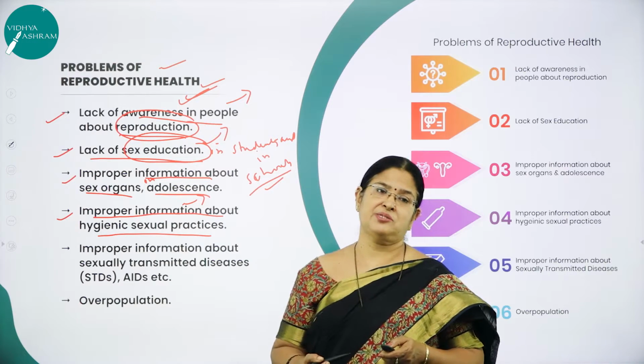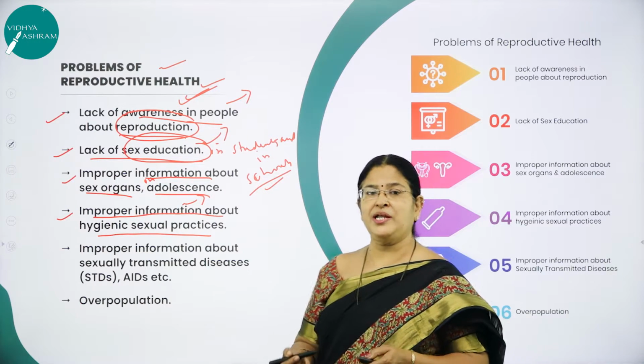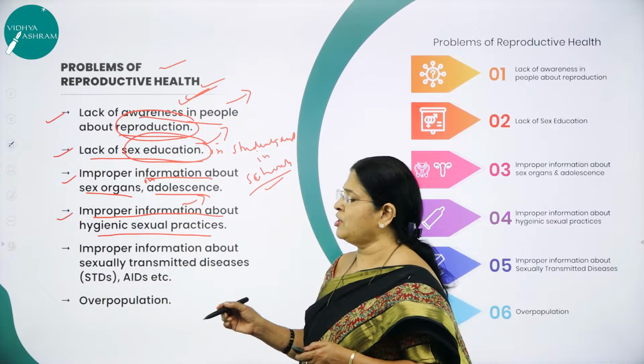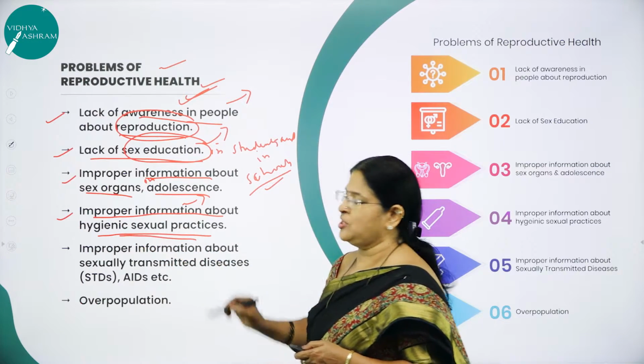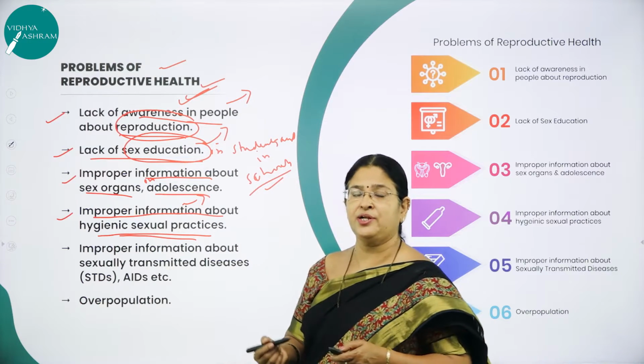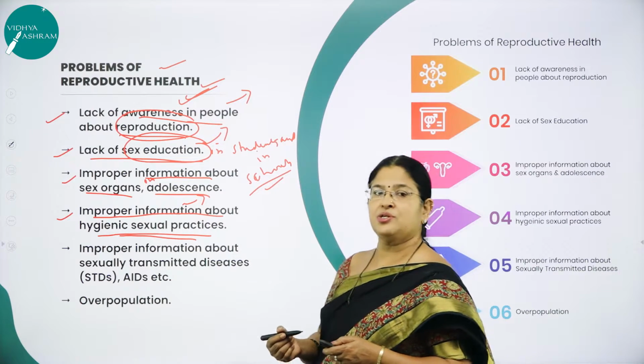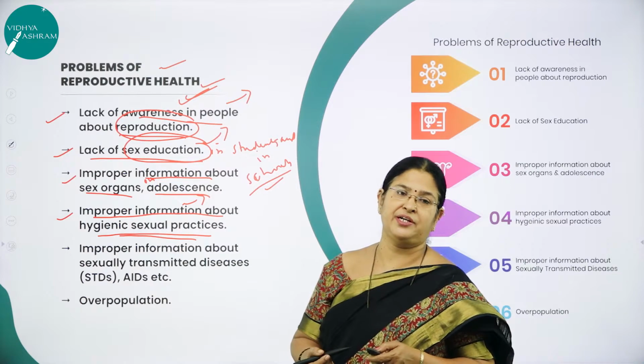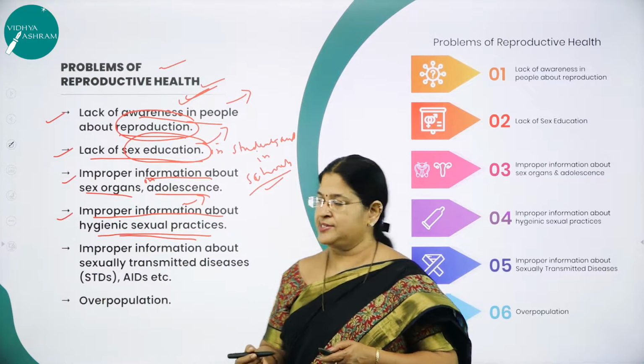All such diseases commonly infect people because they are not following what? Hygienic sexual practices. So they do not have proper information, and they need to use certain contraceptives to avoid getting infected with sexually transmitted diseases.